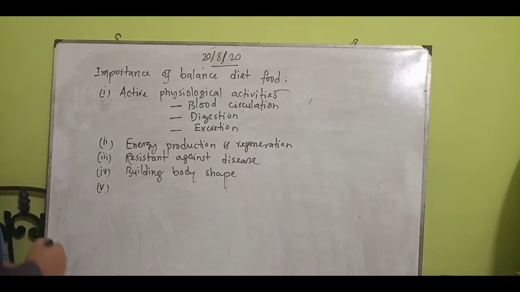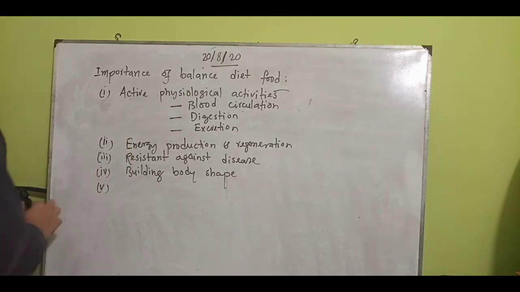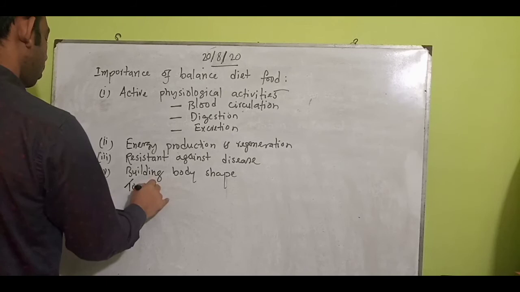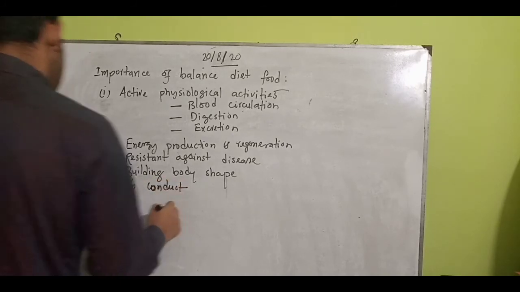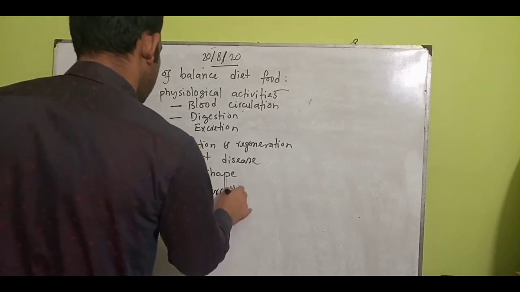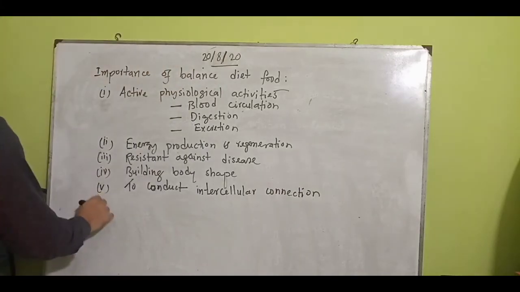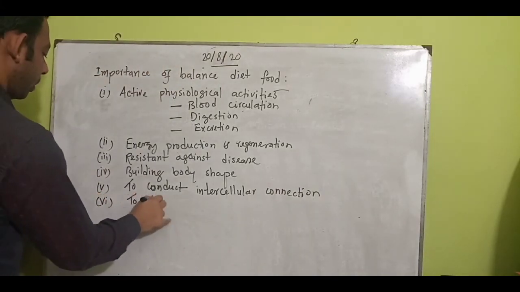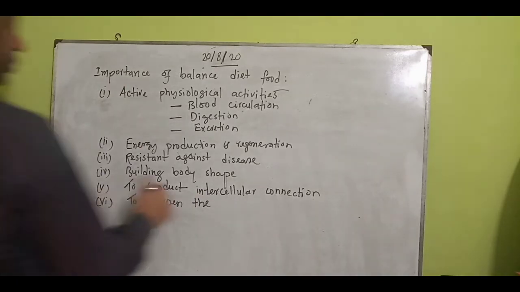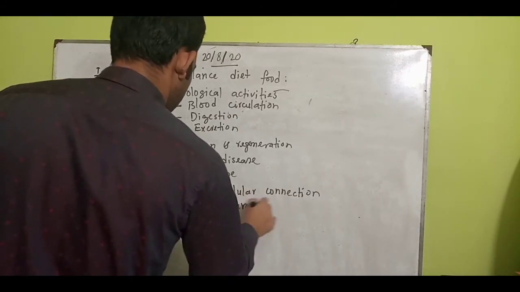Then number 5: if we want to understand the importance of balanced diet food, we can write another important point, that is to conduct intercellular connection. Then, to sharpen the neuron activities.